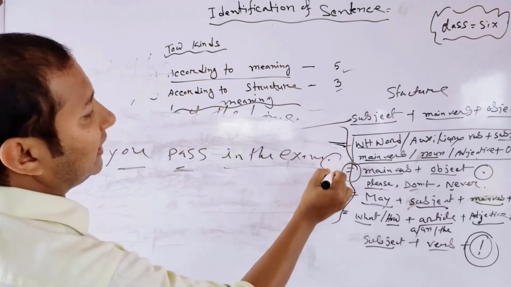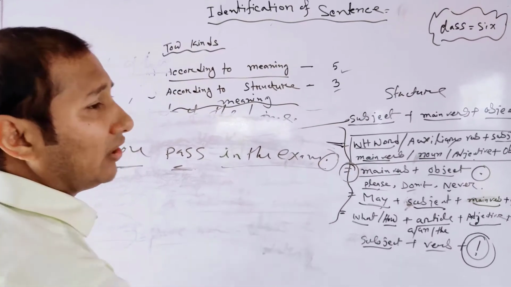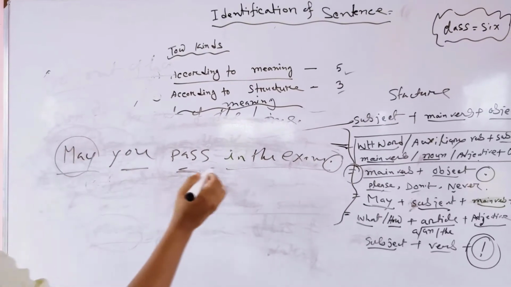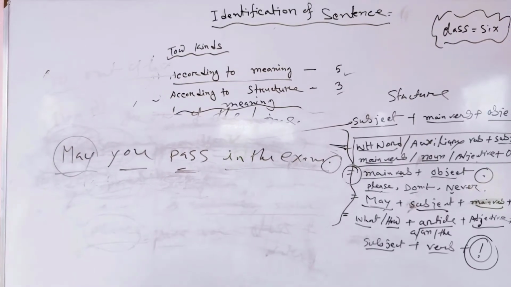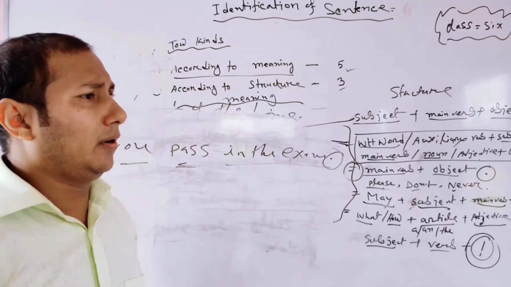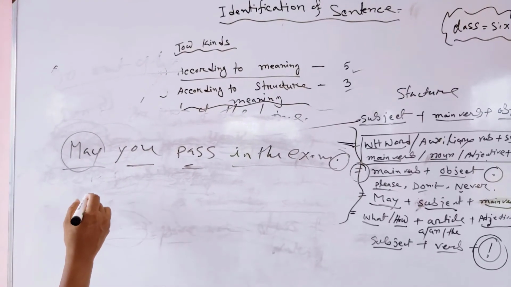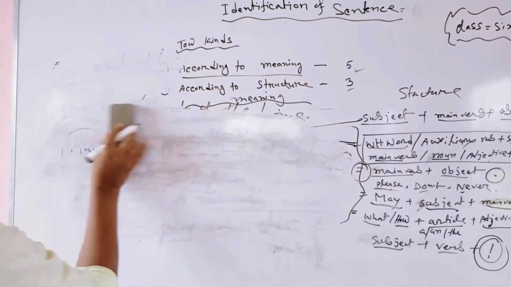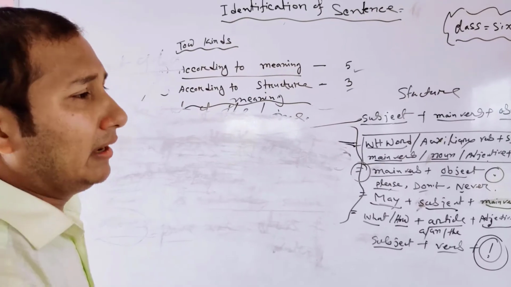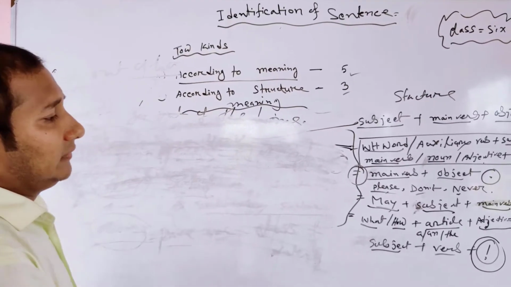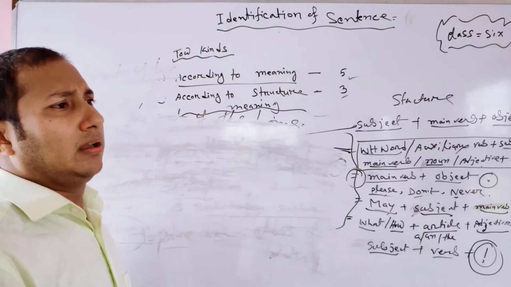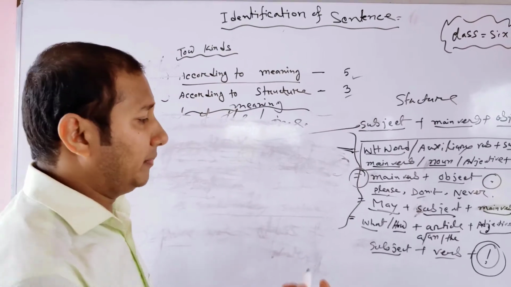At the last of the sentence we see a full stop. Wish or prayer is indicated in the optative sentence. All kinds of optative sentences start with may and subject. In this way, you can identify an optative sentence.